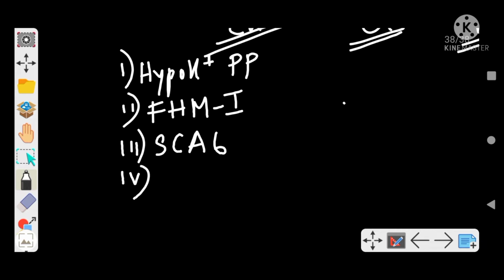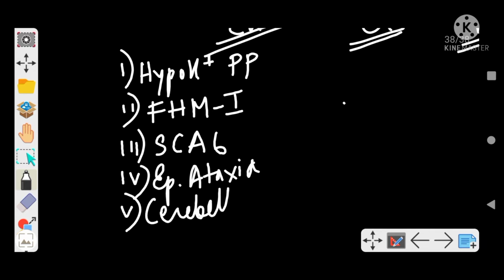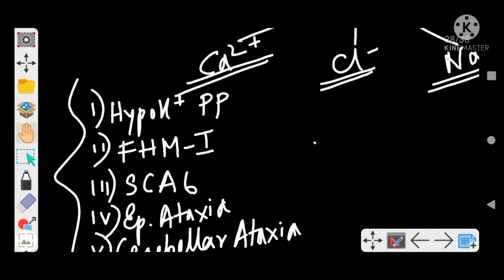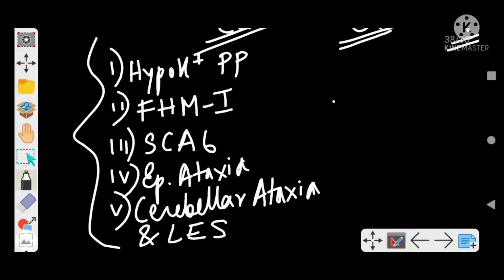Then there is episodic ataxia. And then there is cerebellar ataxia. And we can say Lambert-Eaton syndrome, right? Hypokalemic periodic paralysis, familial hemiplegic migraine type 1, spinocerebellar ataxia type 6, episodic ataxia, cerebellar ataxia, and Lambert-Eaton syndrome. These are your 6 types of calcium channelopathies.